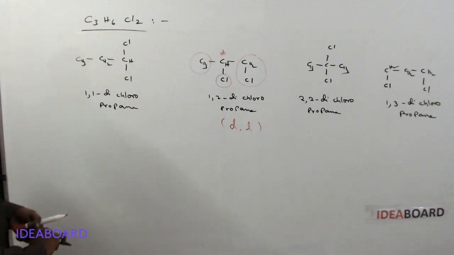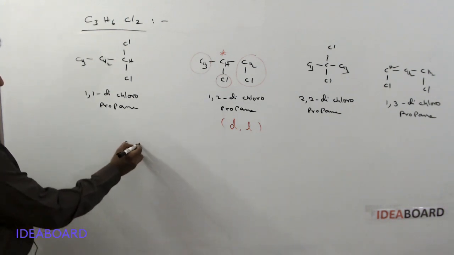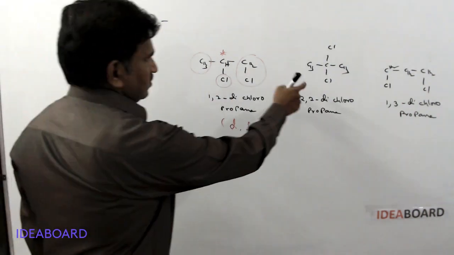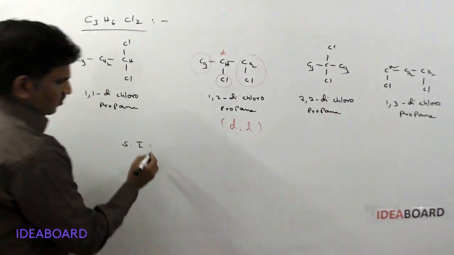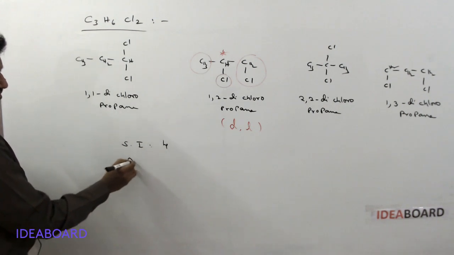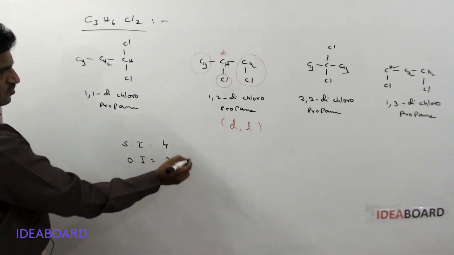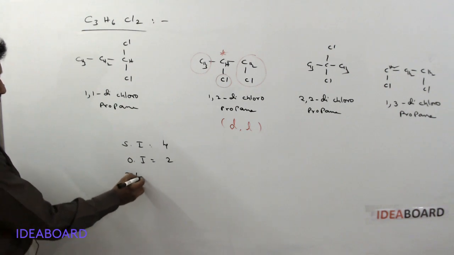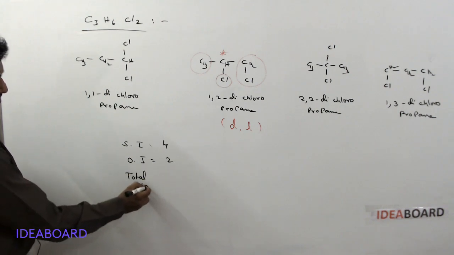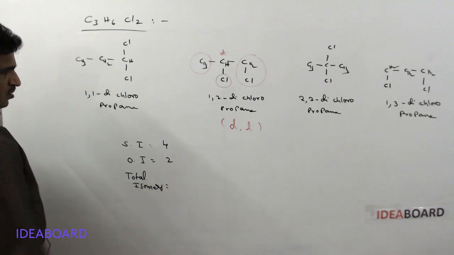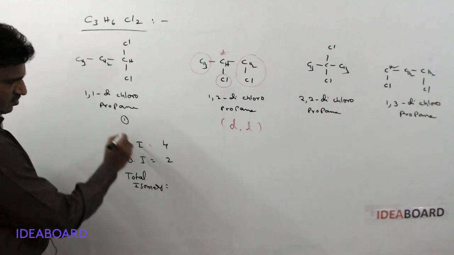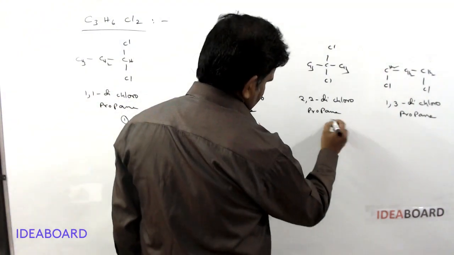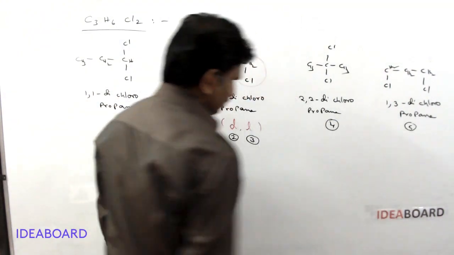So the total number of structural isomers for this molecule: structural isomers means 1, 2, 3, 4. 4 isomers are possible. Optical isomers possible is 2, and total isomers: this is 1, this is 2, this is 3, this is 4, and this is 5.